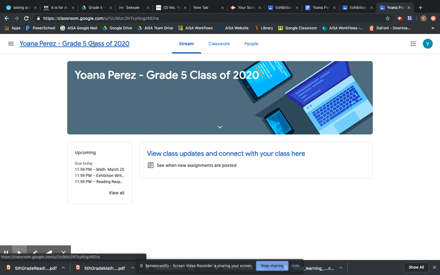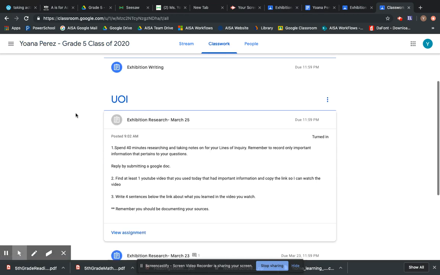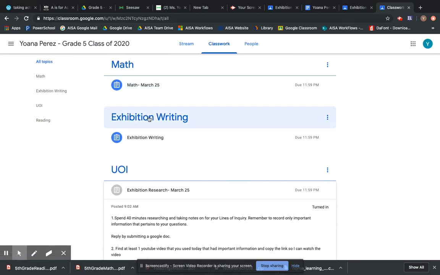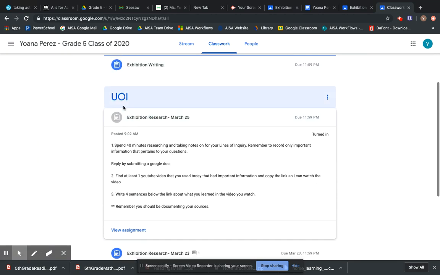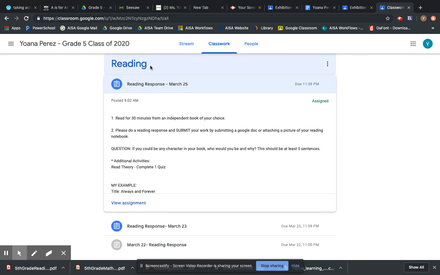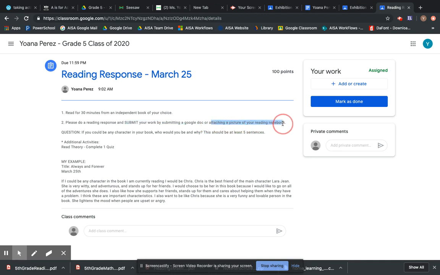So if you go back to the class, go back to classwork when you finish with that one, and you'll see your math section has a date, exhibition writing, U of I has March 25th, and it has reading March 25th. It's the exact same thing. If you click on reading response, click view assignment, again, it tells you what to do. To submit by a Google Doc or attaching a picture of your reading notebook.